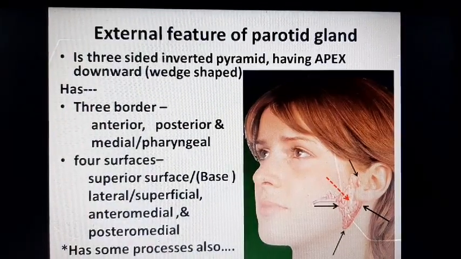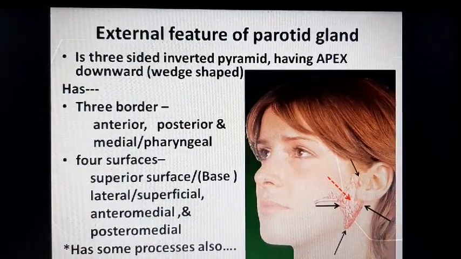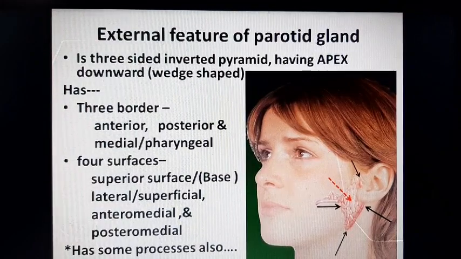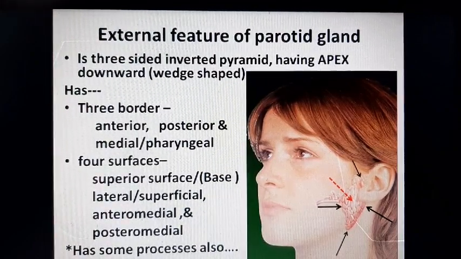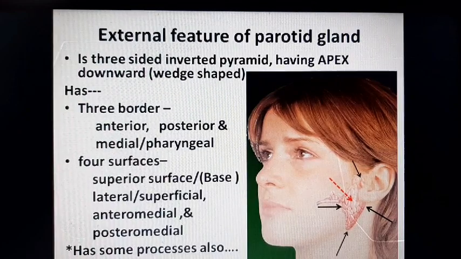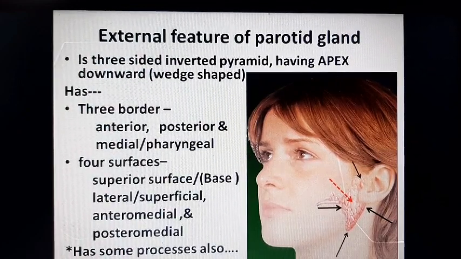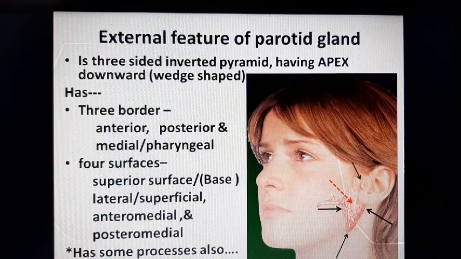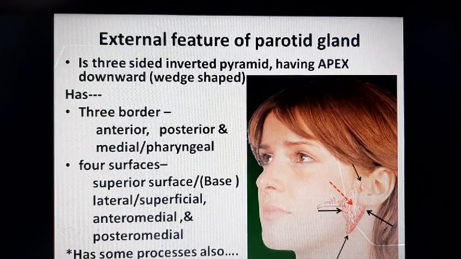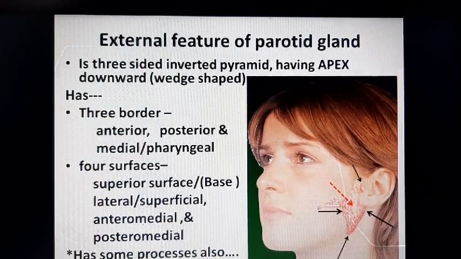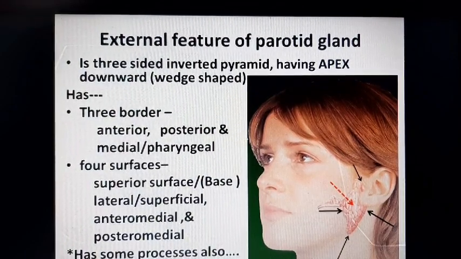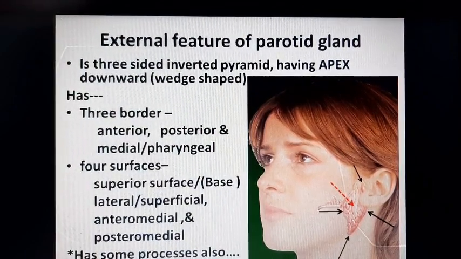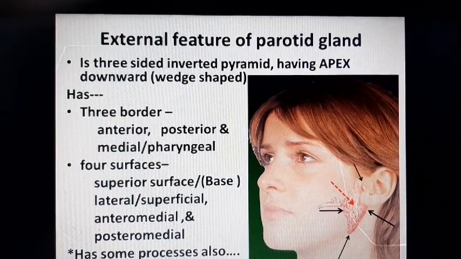Now comes to the external feature of parotid gland. It is three-sided inverted pyramid having apex directed downward. It is a wedge-shaped gland. It has three borders and four surfaces and some processes. The three borders are anterior border, posterior border, medial border.